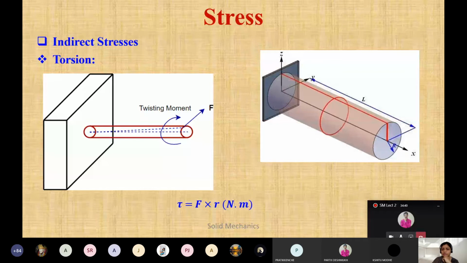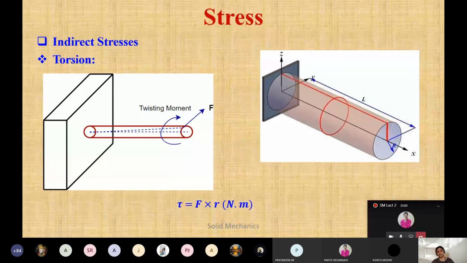So here I have the diagram. Suppose this is a bar, one end is fixed and we are applying the load. As we apply the load, it will try to bend. That bending is called a twisting movement, and that is called torsion.